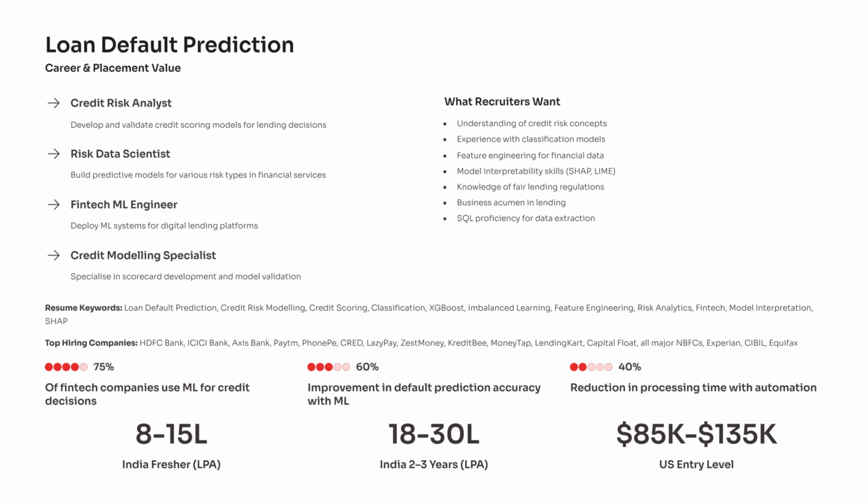This slide focuses on the powerful career and placement opportunities unlocked by completing a loan default prediction project, and it shows why this domain is one of the strongest hiring markets for AI and ML students in 2025 and beyond. When you understand credit scoring, risk modeling, imbalanced learning, and model interpretation, you instantly qualify for roles like Credit Risk Analyst, where you help lenders make smarter approval decisions using predictive models.